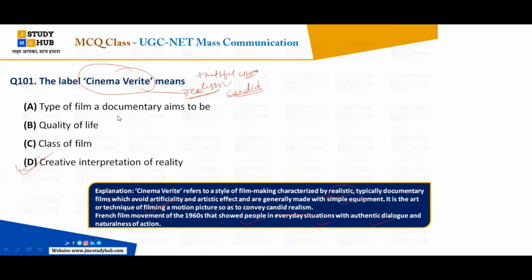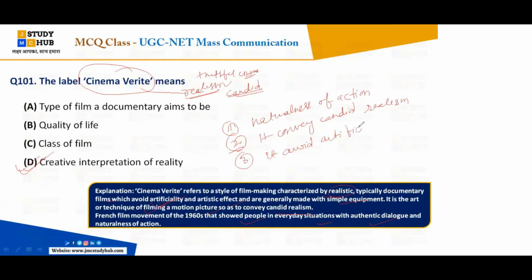They can confuse you and alter the questions, so cinema verite also means the naturalness of action. First, naturalness of action. Second, it conveys candid realism. Third, it avoids artificiality.